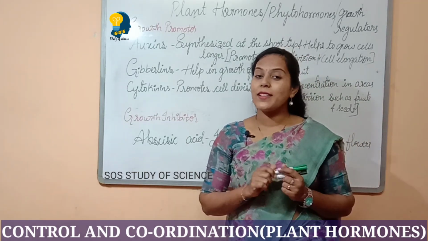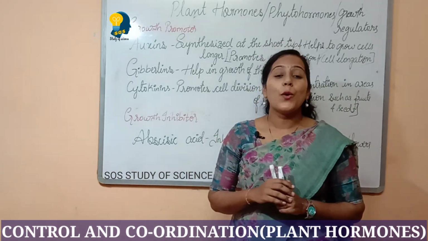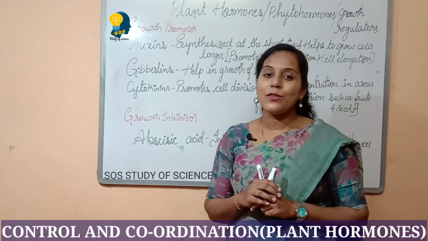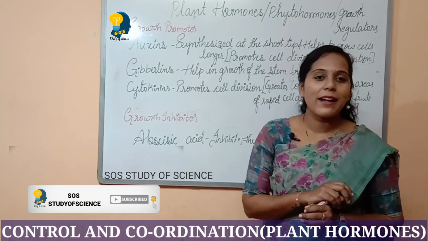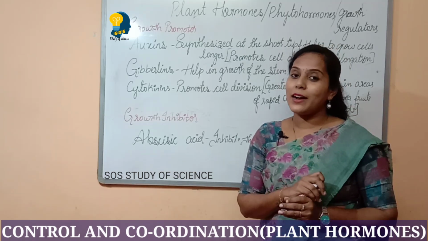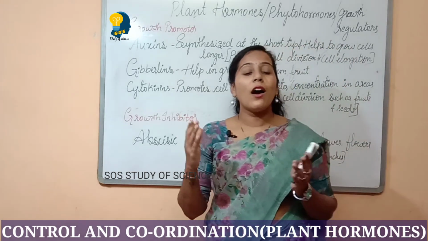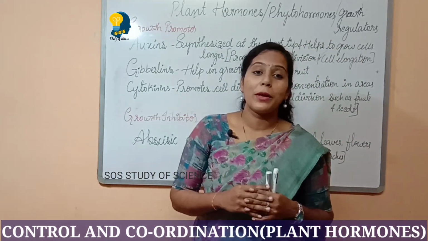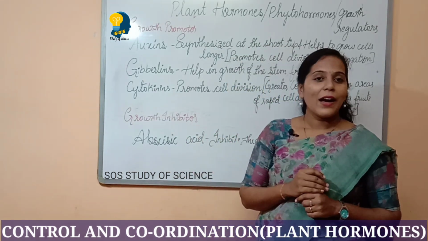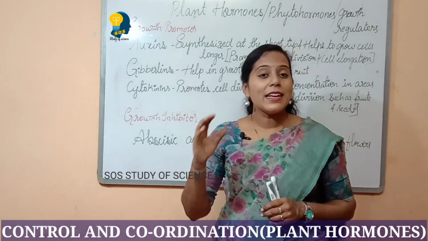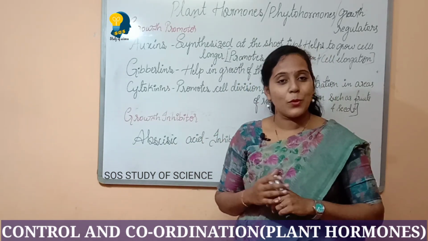Students, in the previous class, we started to learn about coordination in the plants. When I started coordination in the plants, you all understood about the movement of the plants, correct? Under movement of plants, what have you understood? You have understood the tropic movement as well as the nastic movement. And we also understood the different types of tropic movements seen in the plants with respect to the stimulus. So in this session, let us understand the coordination in the plants with respect to the hormones.